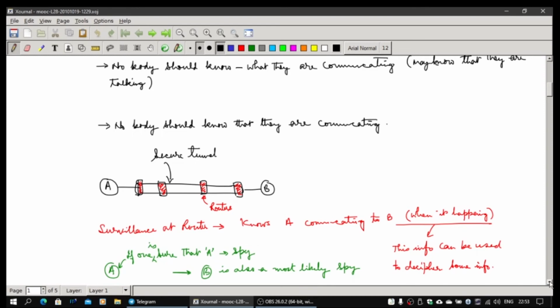But now the problem is that routers will know that A is communicating to B whenever it is happening. That itself is information. They can tell from what time to what time A and B are communicating. Even that needs to be hidden. For a spy this becomes complicated, because if they are communicating from a hostile country back to their own country, and the timing and even the IP address are known, what they communicate is not known, so there is no evidence.